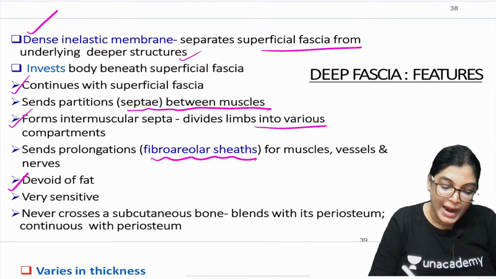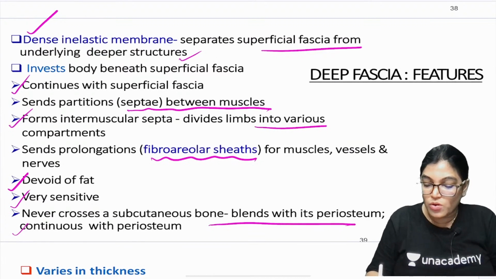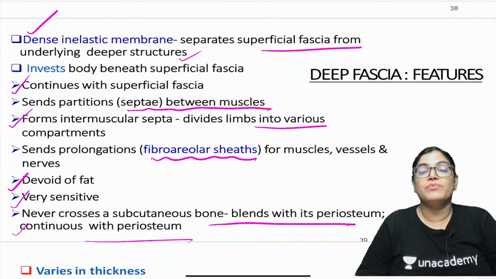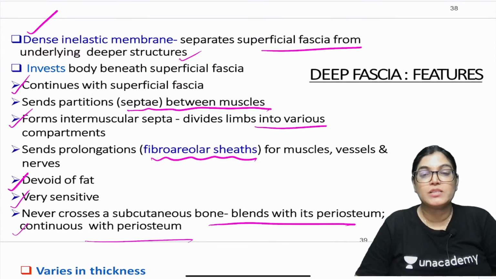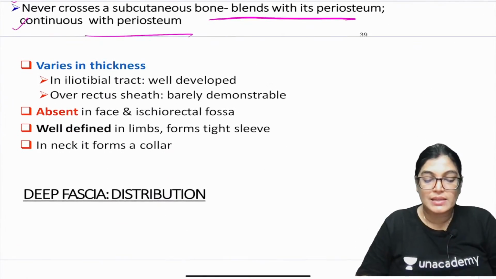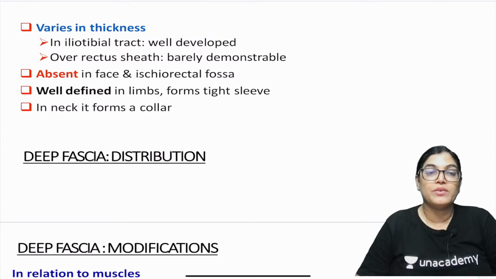It is devoid of fat, very sensitive, and nerve never crosses subcutaneous bone. Actually, deep fascia does not cross a bone but gets blended with the outer layer of the bone, which is called periosteum. So deep fascia blends with the periosteum of subcutaneous bone. Now it varies in thickness, so let's see the deep fascia variation.